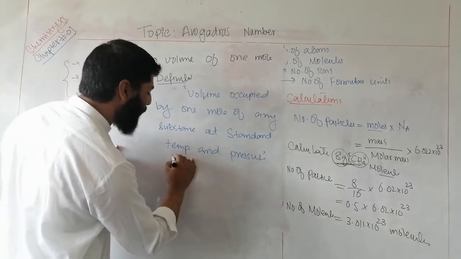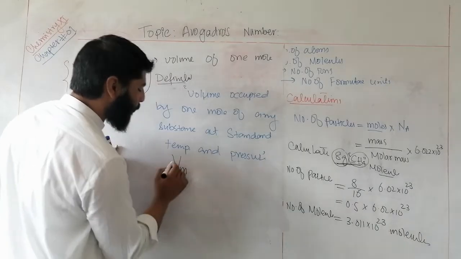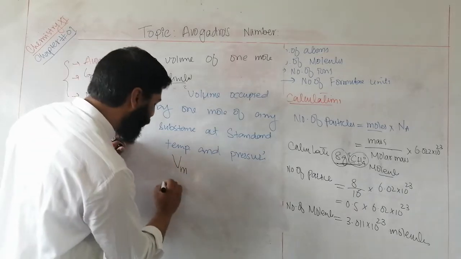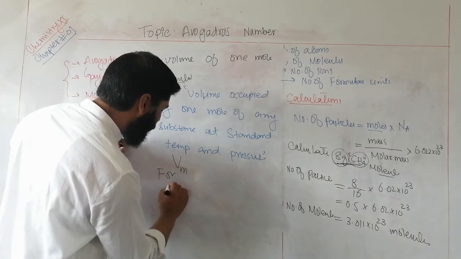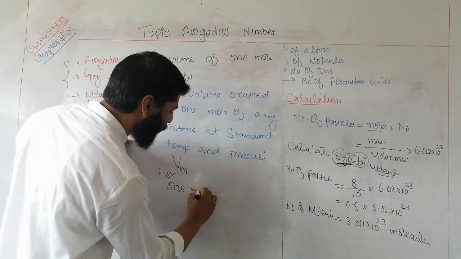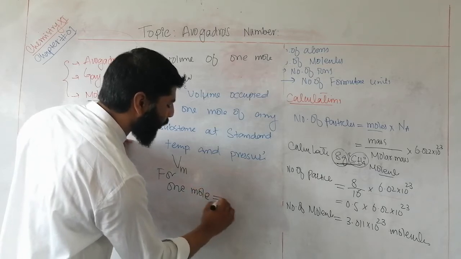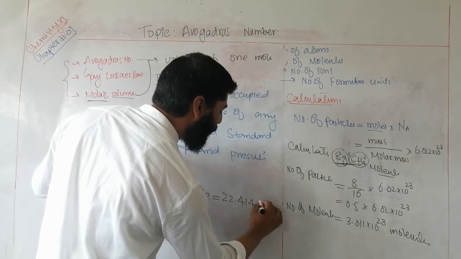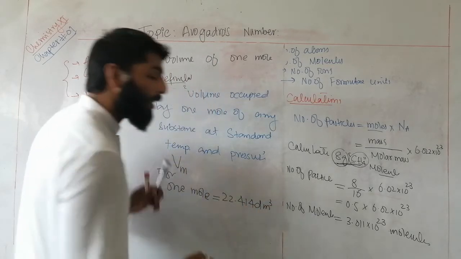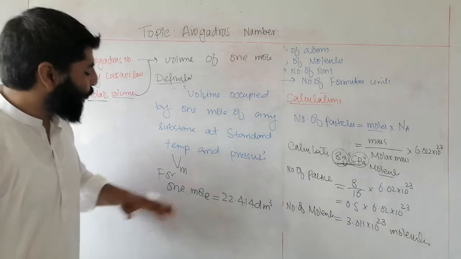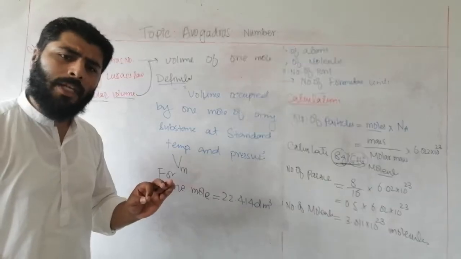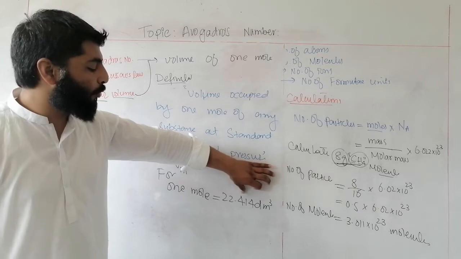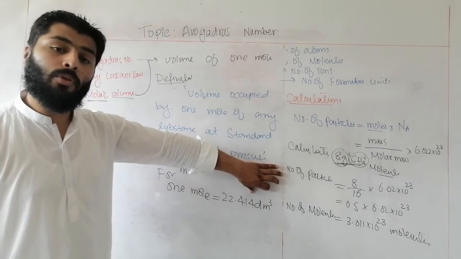It is represented by Vm, molar volume, and its value for 1 mole will always be 22.414 dm³. Means if you have 1 mole of any substance, it will occupy a space of 22.414 dm³.